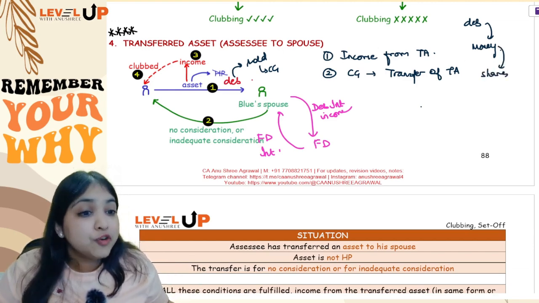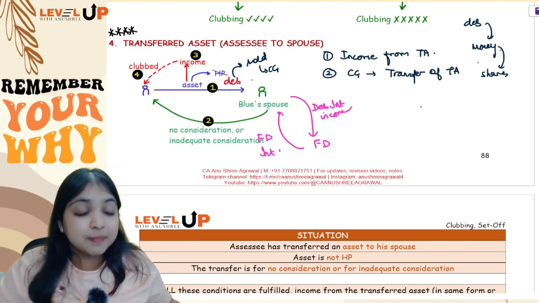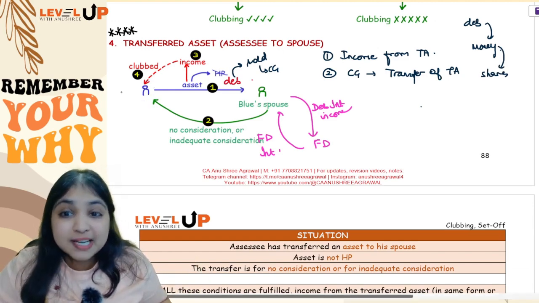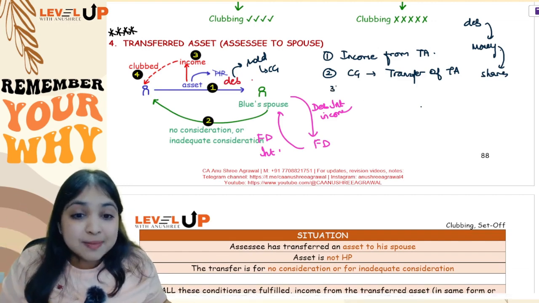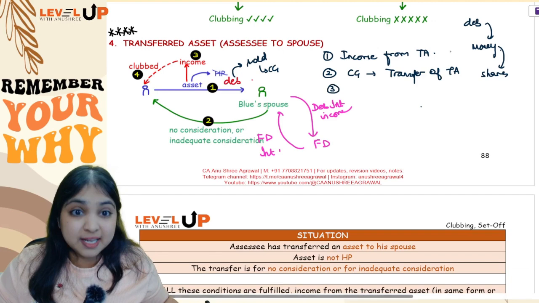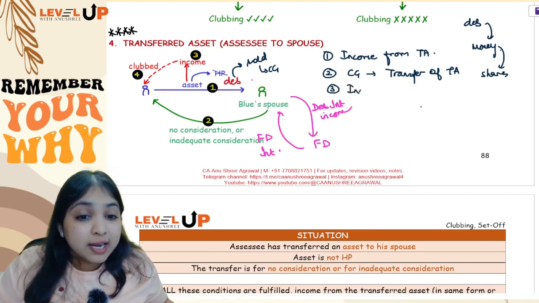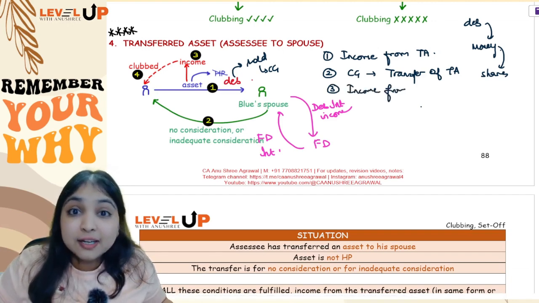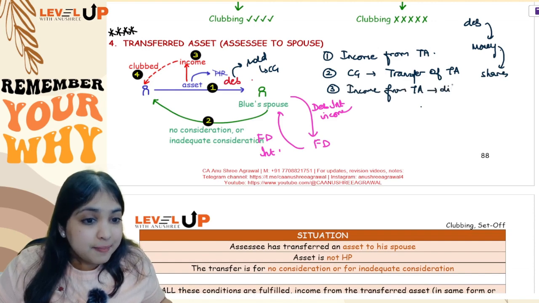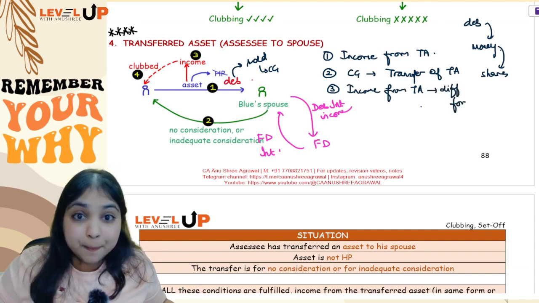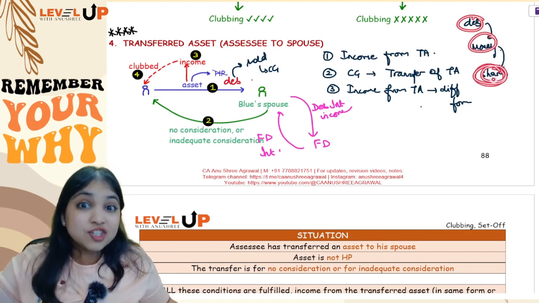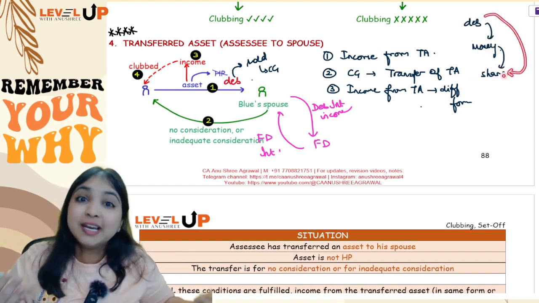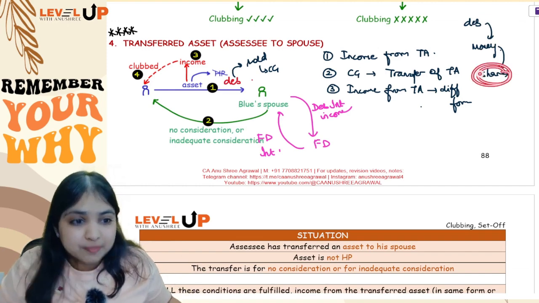Okay, now from these shares she is earning dividend income. Will that dividend income also be clubbed with Blue's income? The answer is yes, because we are supposed to club income from transferred asset in the same form or income from transferred asset in different form. See, the debentures have changed form into money. The money has changed form into shares. So shares is actually nothing but debentures only in a different form. So even income from this will be clubbed.